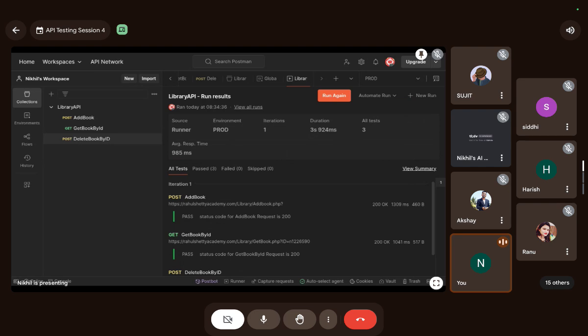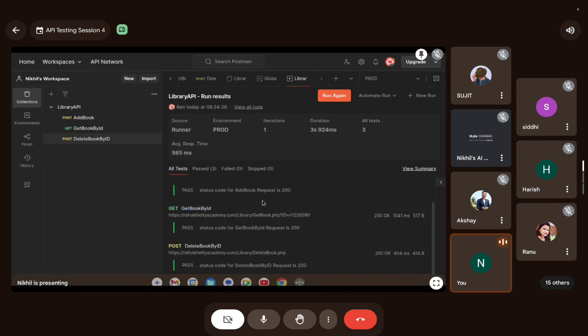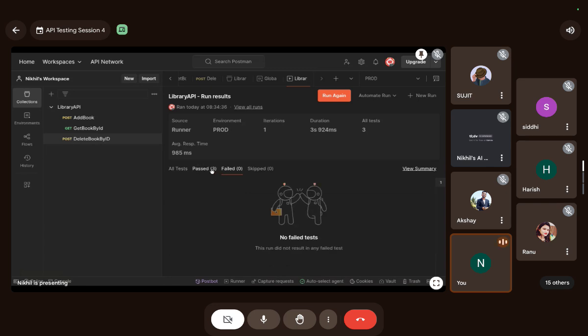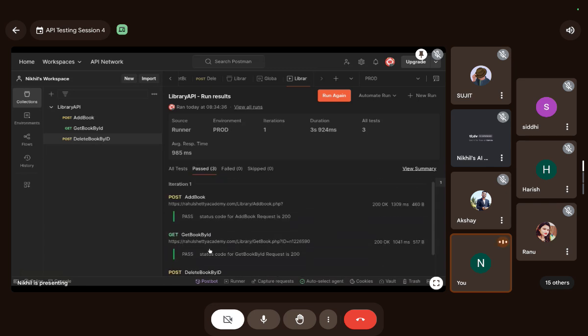Do you guys see a report is generated for all our test cases? The source was one, the environment was production, iterations were one. This took 3 seconds, 924 milliseconds. There were 3 test cases in total. Average response time was 985 milliseconds. See, this has all the test cases: pass, pass, and pass. This is the beauty of Postman. And trust me, we are going to automate everything.